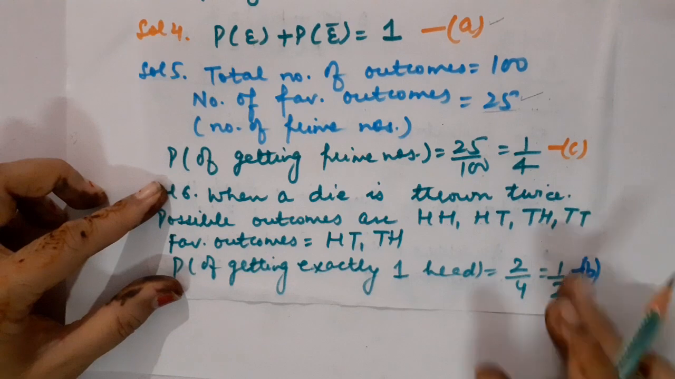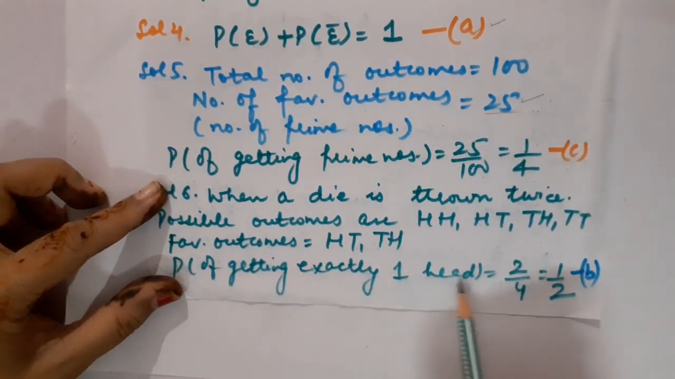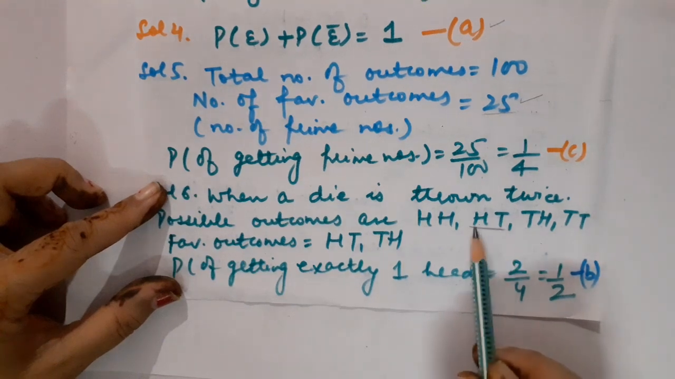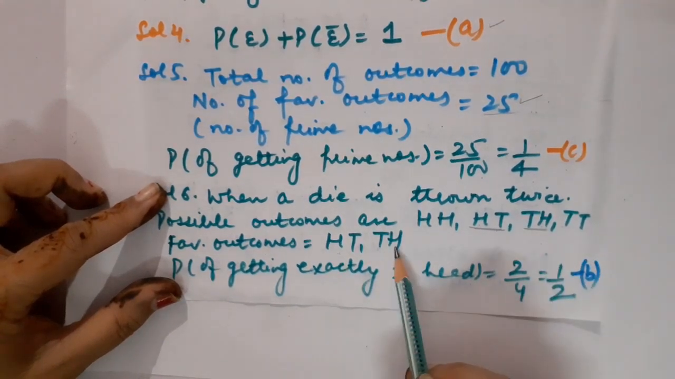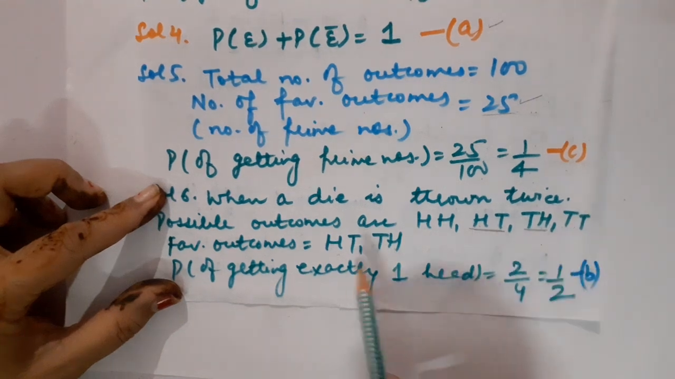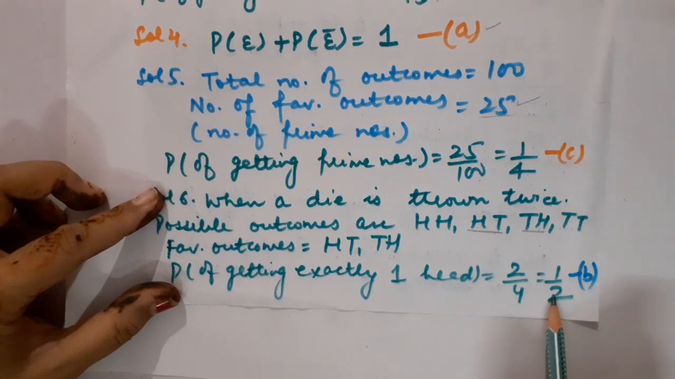What is the event saying? Event says that we want the probability to get exactly one head. So here exactly one head is present, that is in head tail and in tail head. Correct? So out of 4, 2 are favorable outcomes. So the probability will be 2 upon 4, that is 1 upon 2. So again B is the right option.